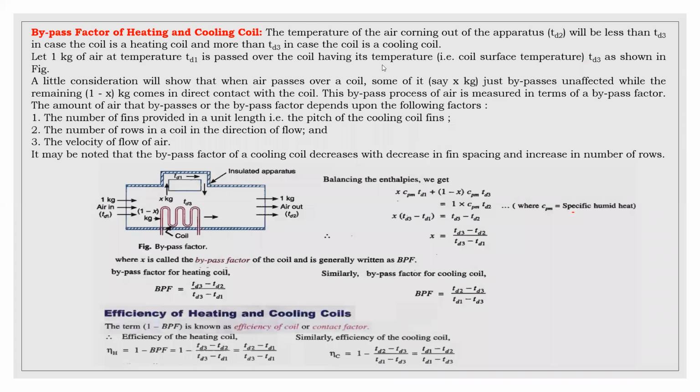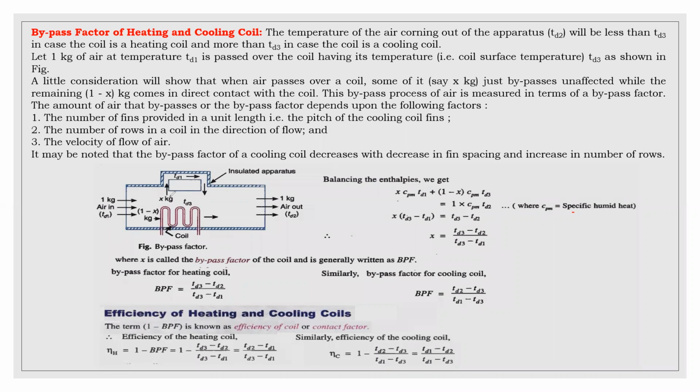Next, bypass factor. It is a very, very important one. The name itself says that if any fluid is passed over a heat exchanger, there may be a chance that some amount of fluid may bypass us. If you observe the figure, when I send 1 kg of air inside this heat exchanger, 1 minus x kg gets in touch with the coil, and x kg is getting bypassed through the coil.